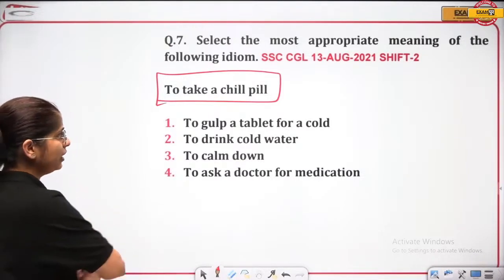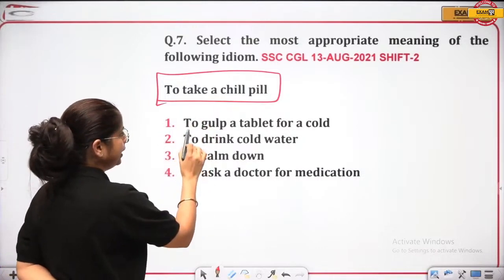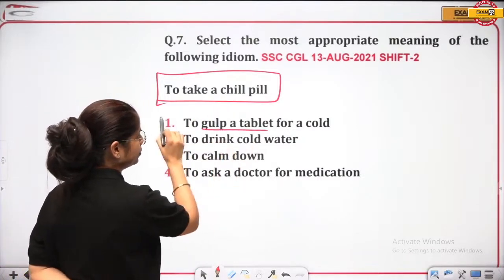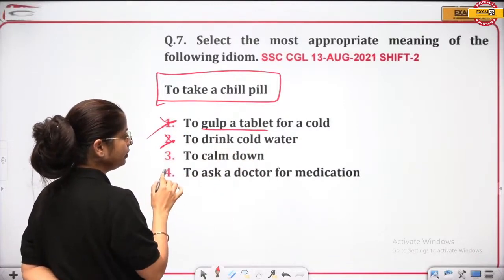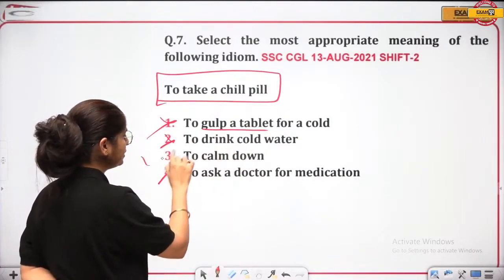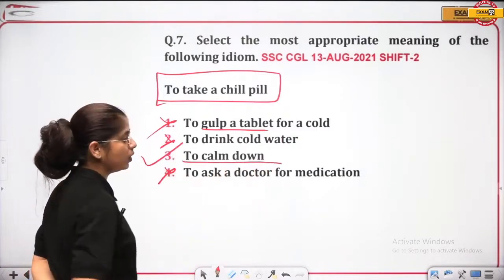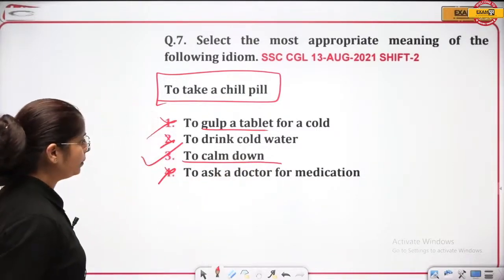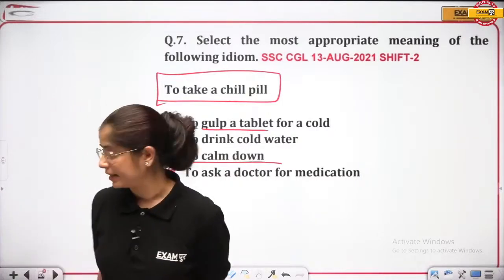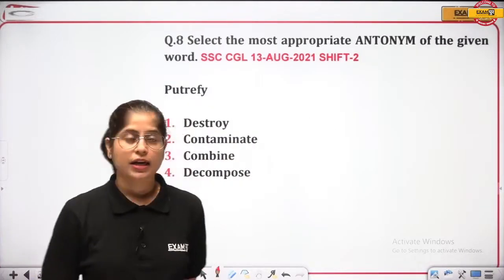Yes, take a chill pill. You might have heard this idiom. It's not to take a tablet, of course not. It's not about drinking cold water. It's not about asking the doctor for medication. It is to calm down. Okay, now understood. So take a chill pill means to relax and calm down. That is the meaning of this idiom. Very good. Let's move ahead.